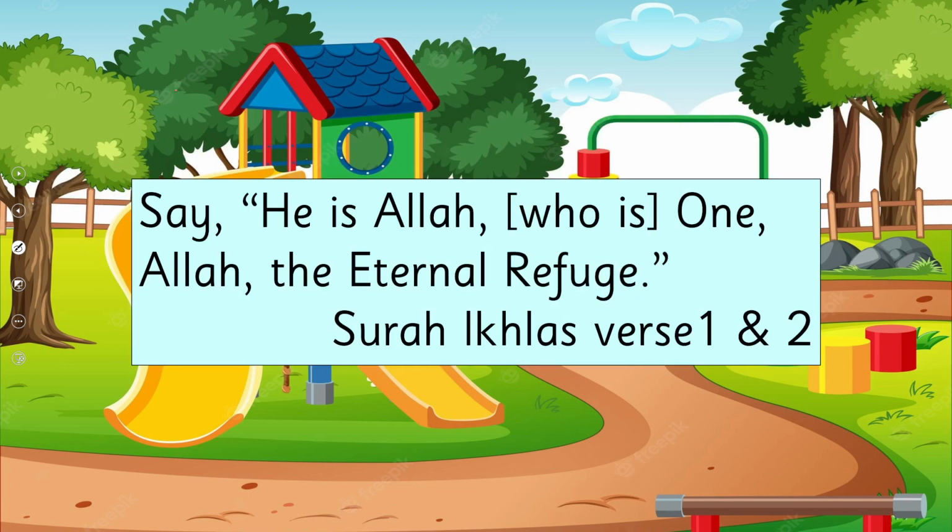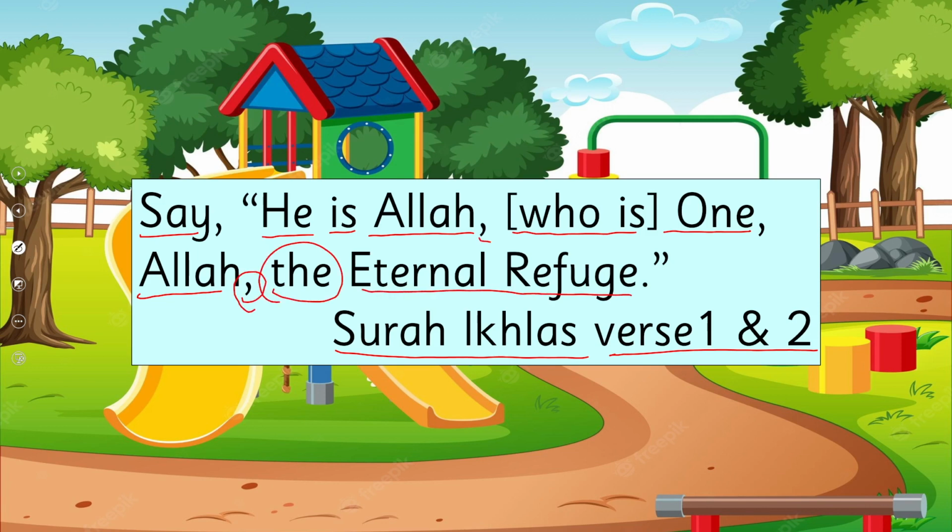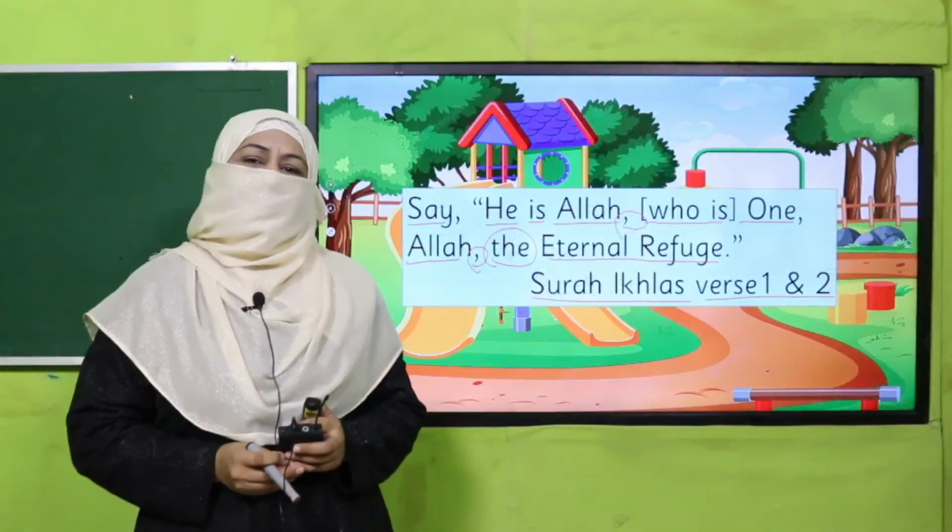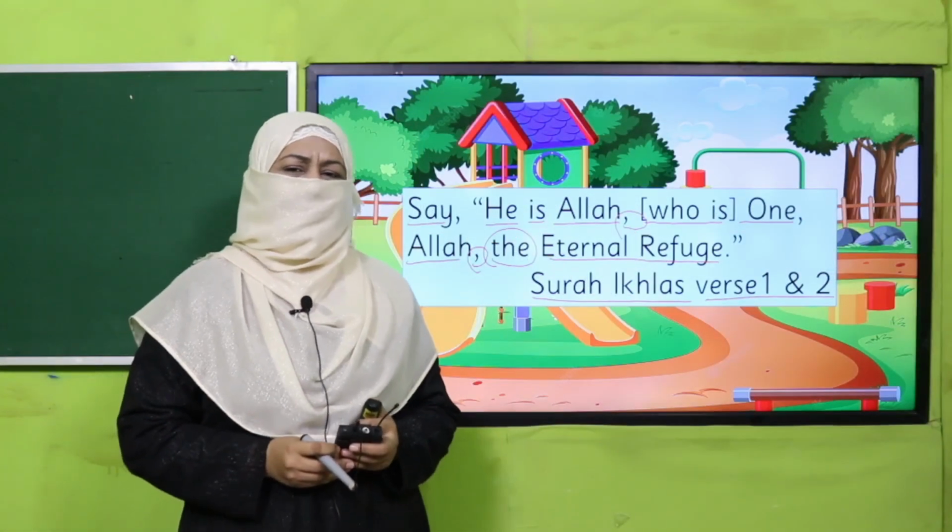Let's start with the name of Allah subhanahu wa ta'ala. Allah mentions in Quran, Surah Ikhlas, verse 1 and 2, say, He is Allah, who is one. Allah, the eternal refuge. Yes, my dear students, what are these beautiful verses telling us?